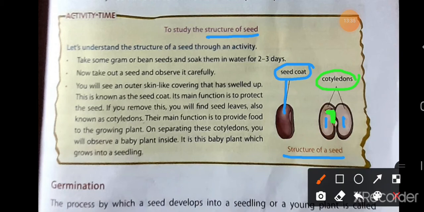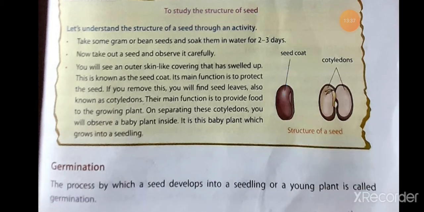Now let's see the germination. The process by which a seed develops into a seedling or a young plant is called germination. The germination process is the process by which a seed develops into a seedling or a new baby plant. This is known as germination.